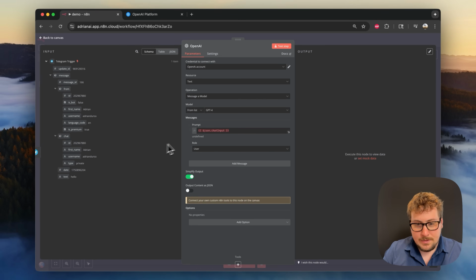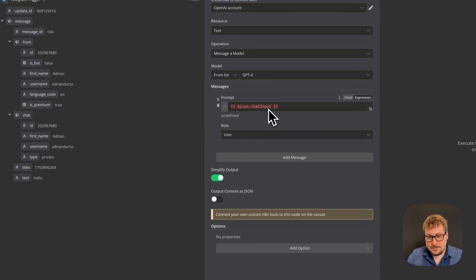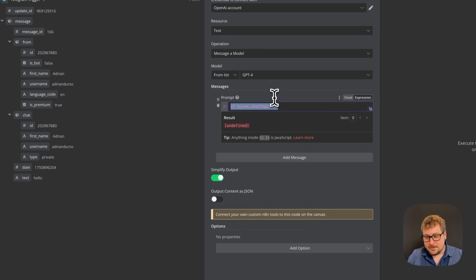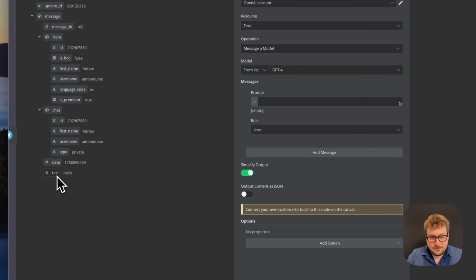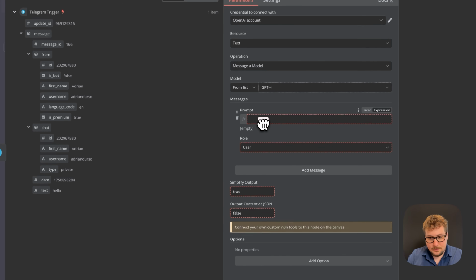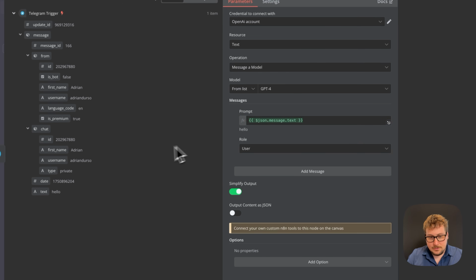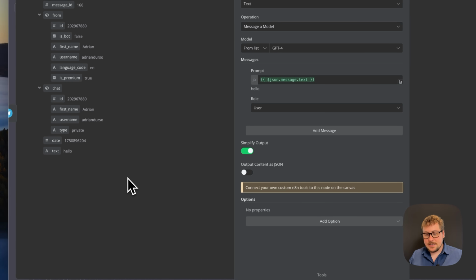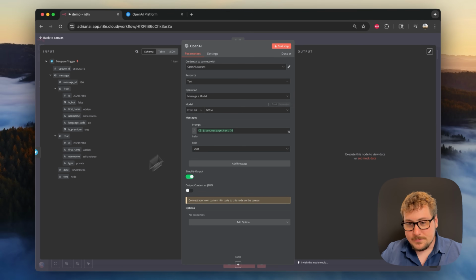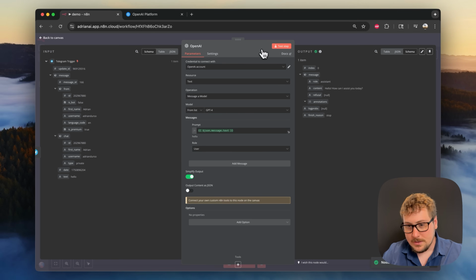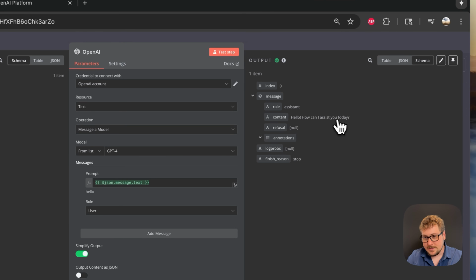We're going to open that up, and you can see right here, no longer is our variable from the old chat visible. You can see it's red, meaning it's undefined and it's not going to work. So we're going to be deleting that, and then we're going to be dragging in this new text variable into the prompt. So now, instead of getting the message from the chat that is on N8N's website, we're going to be getting it from the Telegram chat. So then I'm going to be testing just this step here. So I hit it, and it should be responding to hello. So yes, the content is now, how can I assist you today?